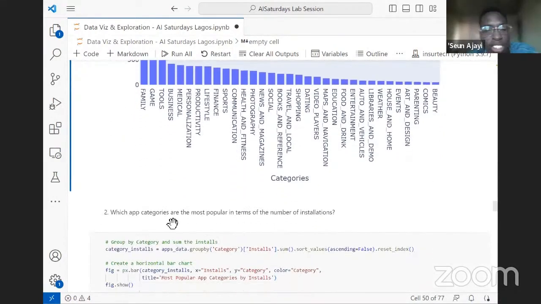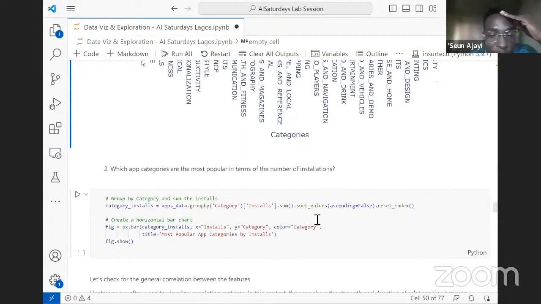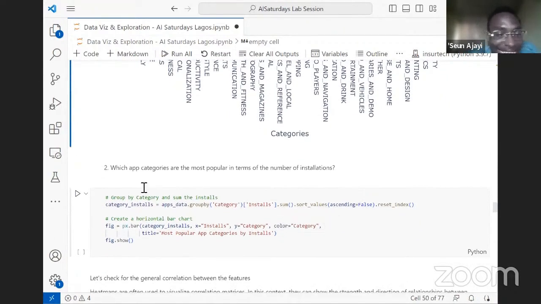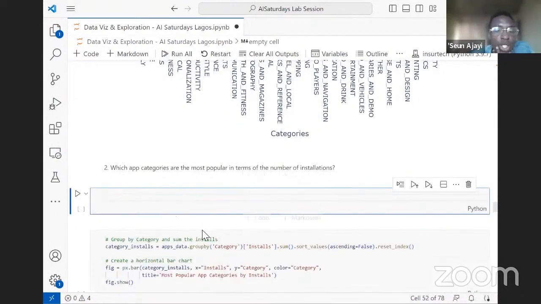Now let's move on to answering the second question. So we are saying, in which category has the most installation? Is it game? Is it family? Is it dating? So what we want to do now is use the group by.